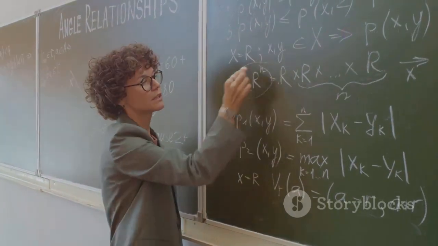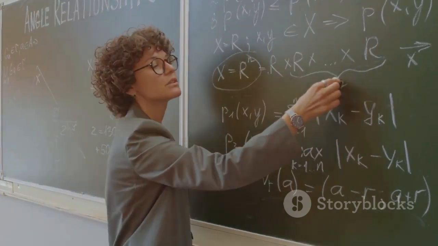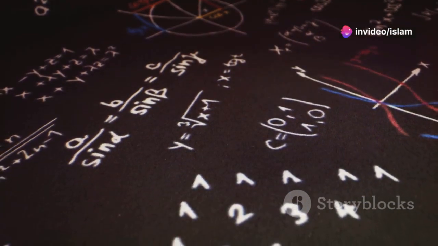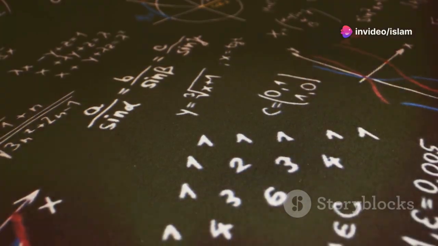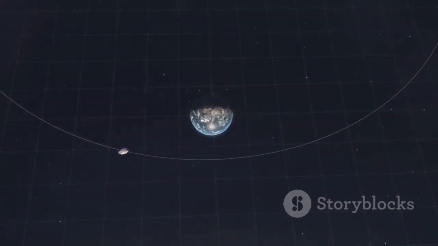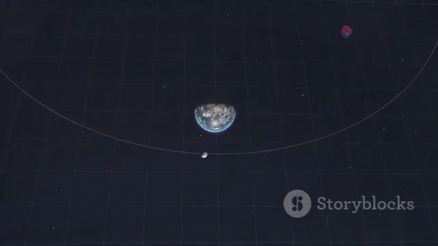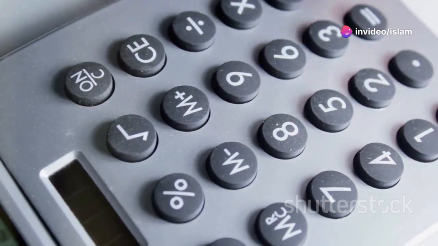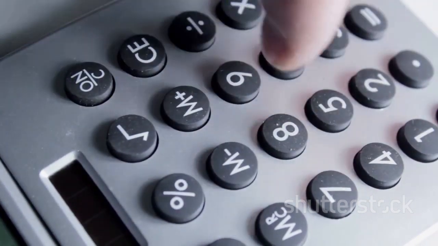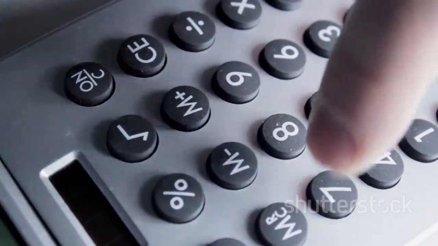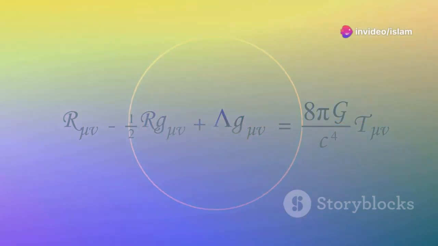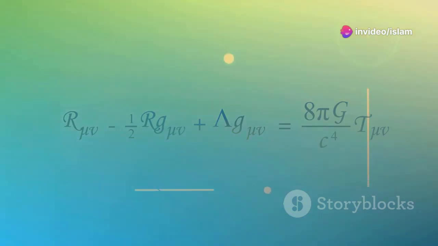Section 5. G. The universal constant, a special number in the cosmos. In Newton's formula for universal gravitation, G represents a fundamental constant known as the gravitational constant. This constant plays a crucial role in determining the strength of the gravitational force between any two objects in the universe. The value of G is extremely small, approximately 6.674 times 10 to the power of -11 Newton meters squared per kilogram squared. This small value indicates that gravity is a relatively weak force compared to other fundamental forces like electromagnetism or the strong nuclear force.